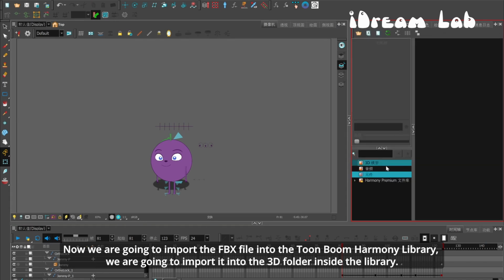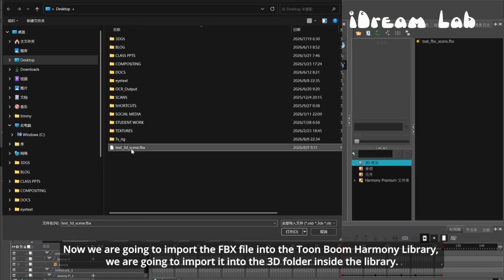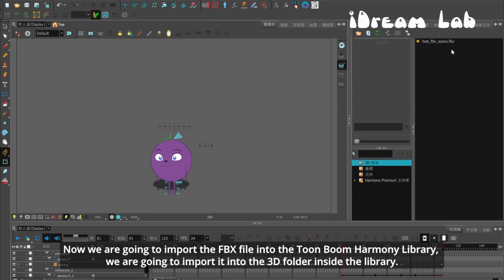Now we're going to import the FBX file into the Toon Boom Harmony library. We're going to import it into the 3D folder inside the library.